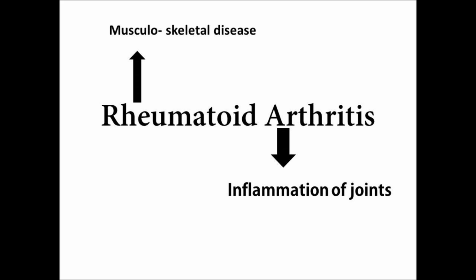Rheumatism refers to musculoskeletal diseases. There are many types of musculoskeletal diseases like rheumatoid arthritis, osteoarthritis, and gouty arthritis, which is a crystal type of arthritis. All are present. So among the rheumatisms, rheumatoid arthritis comes.